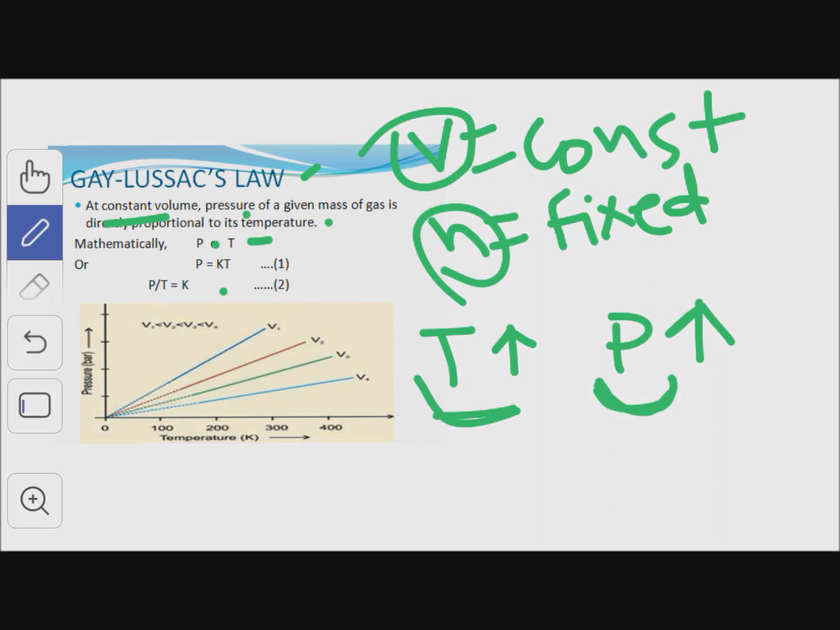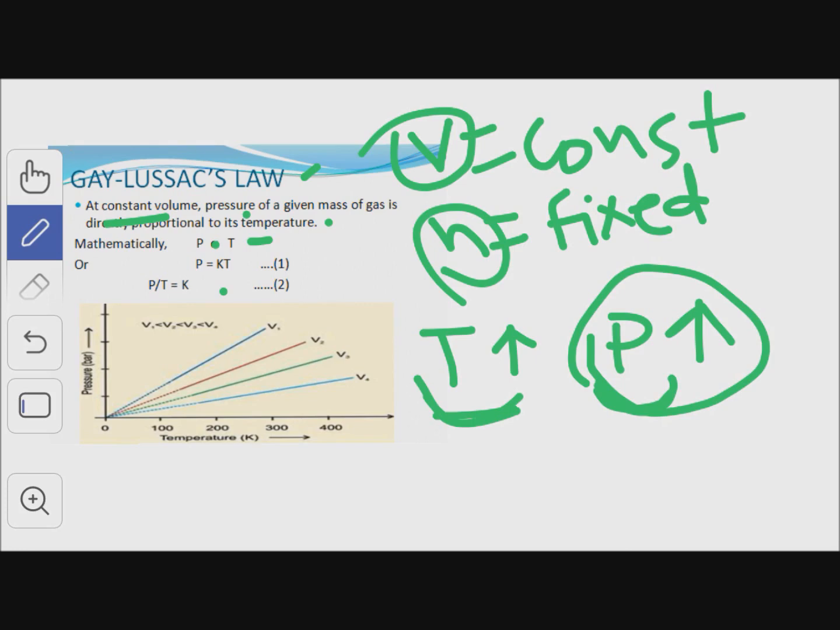That's why when a sharp needle or anything comes in contact with the tire, it gets burst. And this is the reason, because of the high pressure of the gas molecules due to increase in the temperature of the gas.